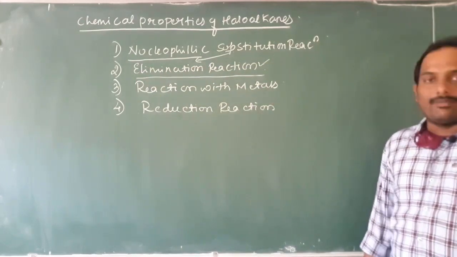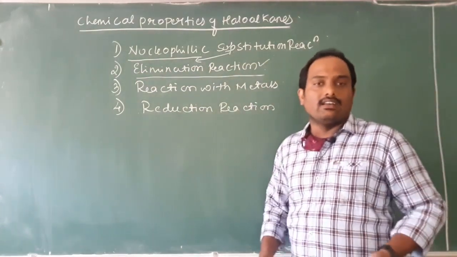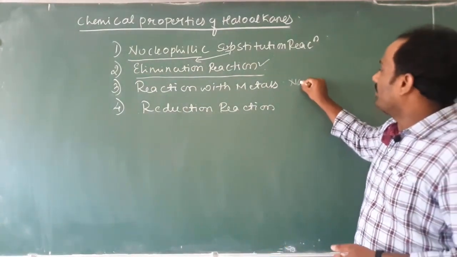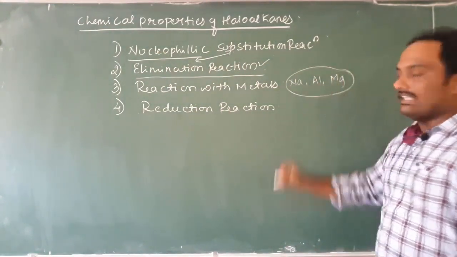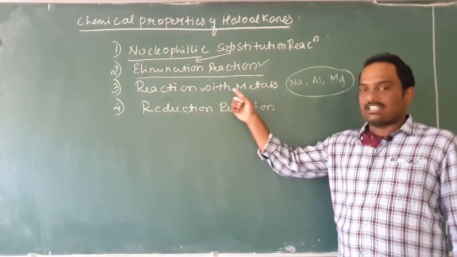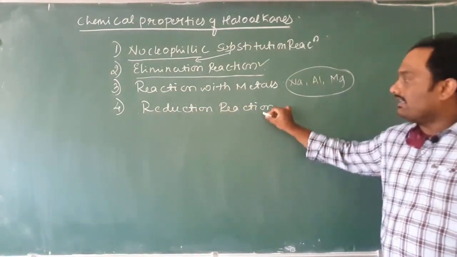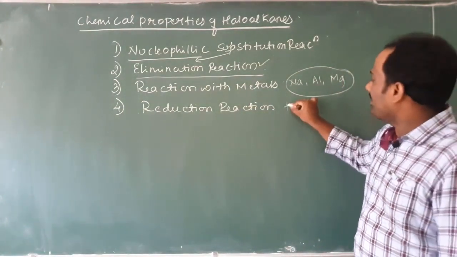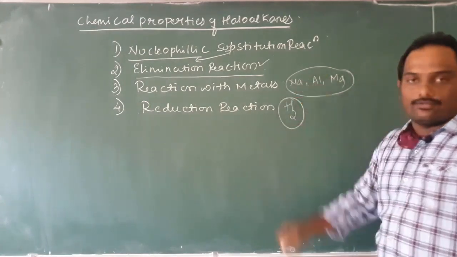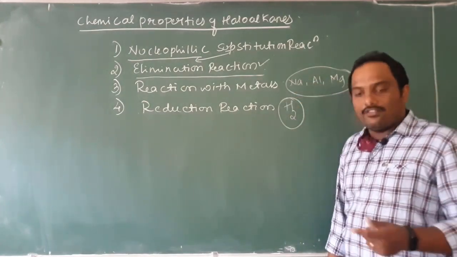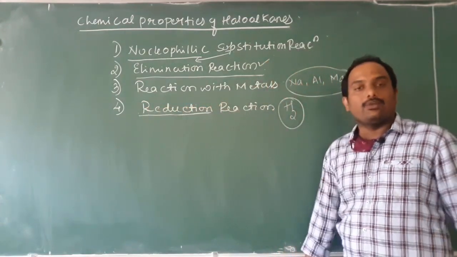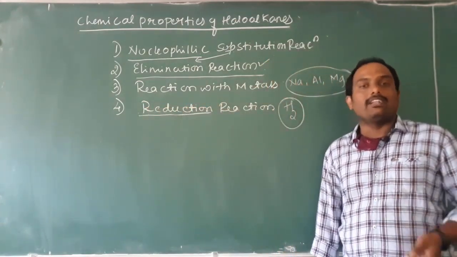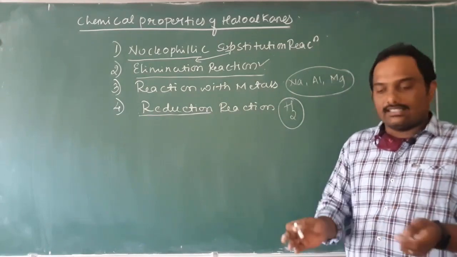Third one, reaction with the metals, means how these alkyl halides react with active metals like sodium, aluminium, magnesium. And lastly, reduction reaction. Reduction means addition of hydrogen. That's why addition of an electropositive element is called reduction, and addition of an electronegative element is called oxidation.